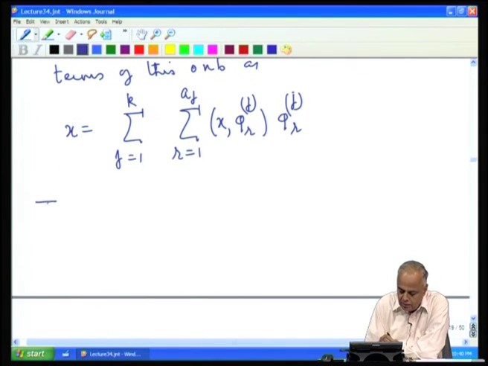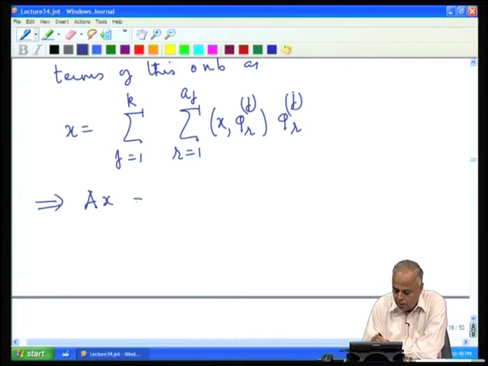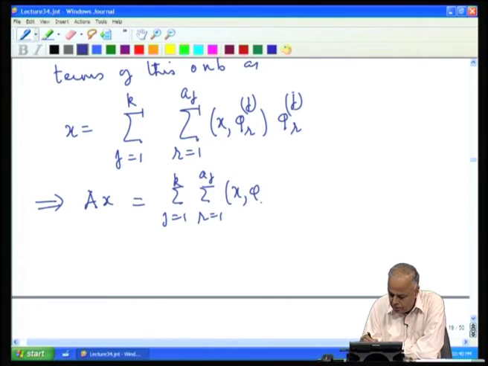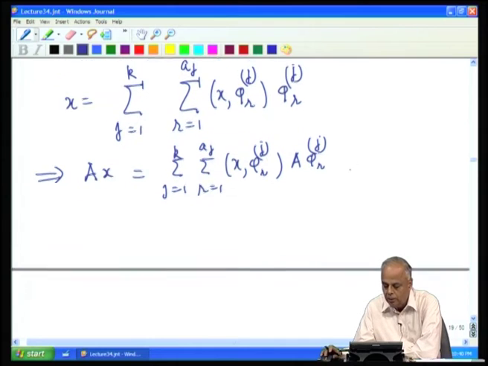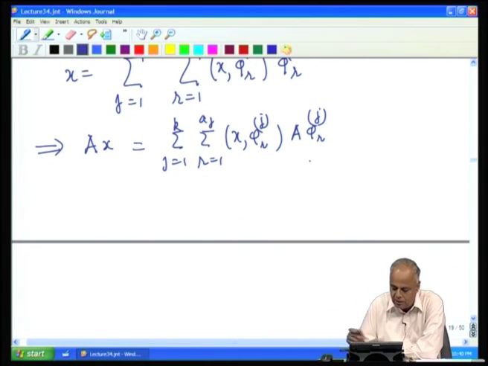Now, this implies if we now look at A x, I have to multiply by A, it is a sum. So, I can distribute the multiplication to each one of these terms. This is a constant, this is a number, the inner product is a number. So, I have to look at A φ_r^j, but I know the moment that this superscript is there, that means this is an eigenvector corresponding to the eigenvalue λ_j.